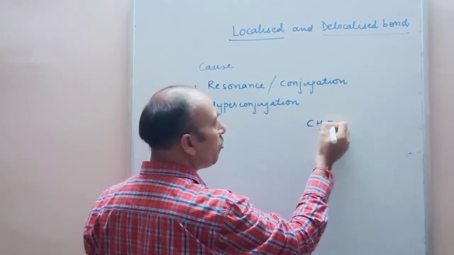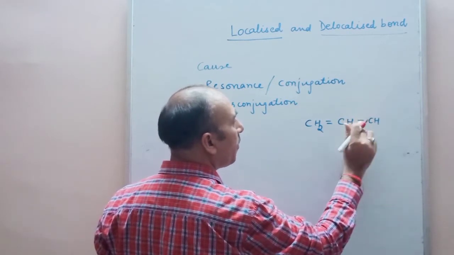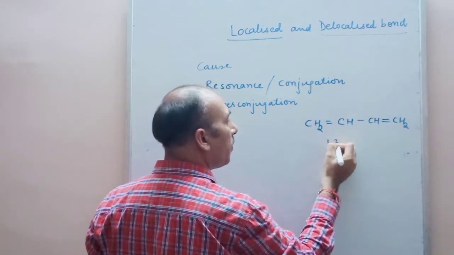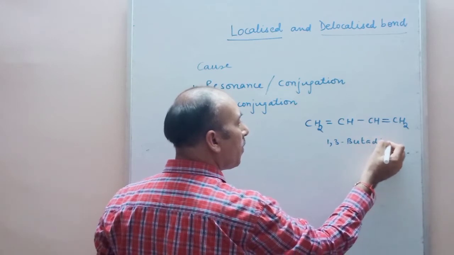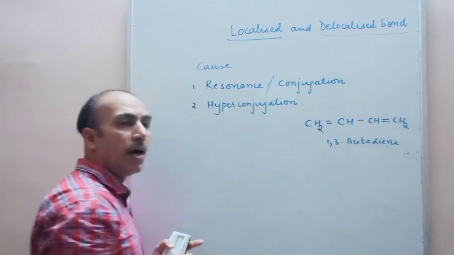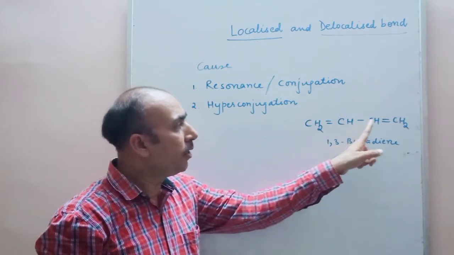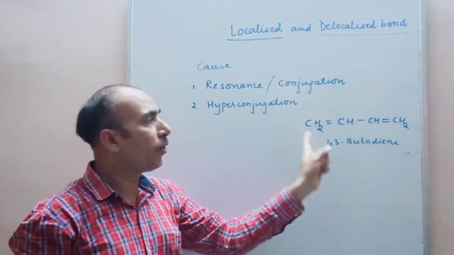One example is 1,3-butadiene, where the two double bonds are in conjugation, that is, double bond, then single bond, then double bond. Due to such conjugation, delocalization of electrons takes place.